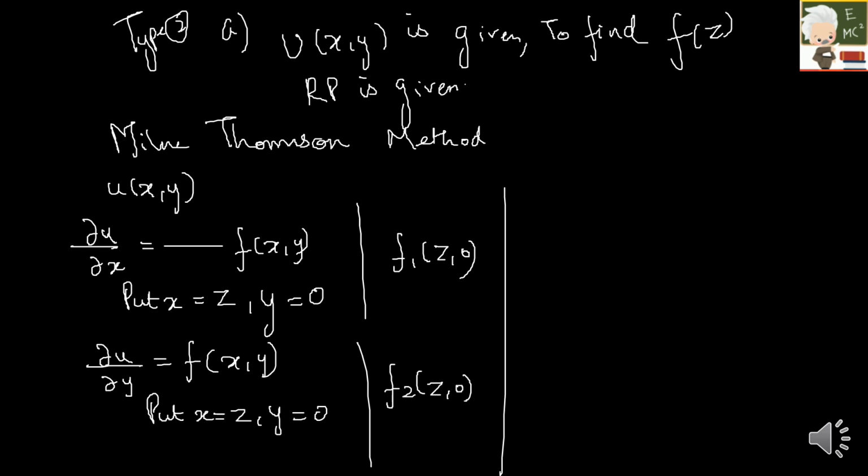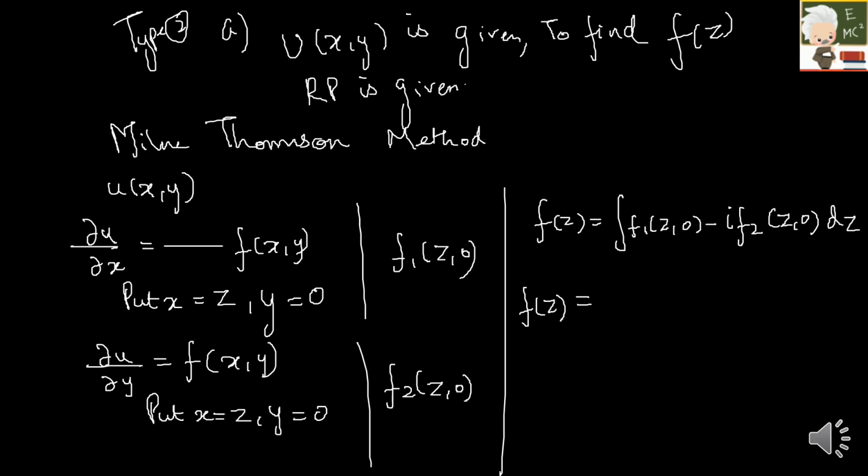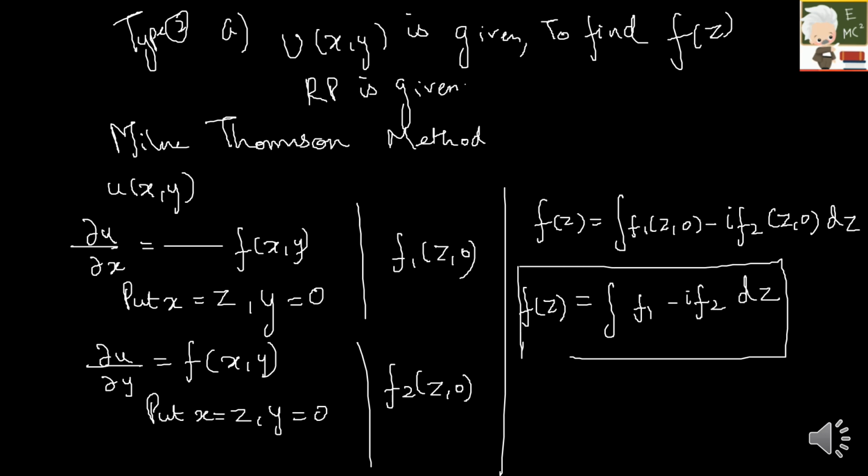So finally your f of z will be equal to integral f1 of z comma 0 minus i into f2 of z comma 0 dz, which I can write as f of z is equal to integral f1 minus i f2 into dz. Right? So this is how you get your final answer. That is your function. So I will solve one or two problems, then it will be still clearer for you.